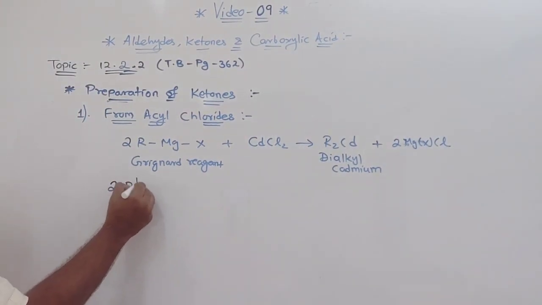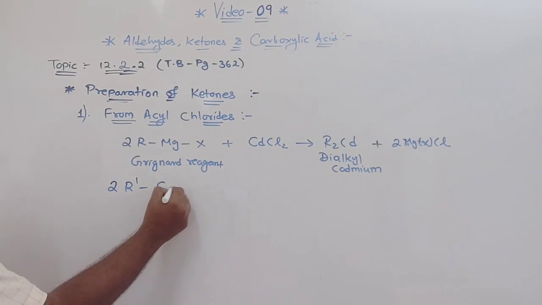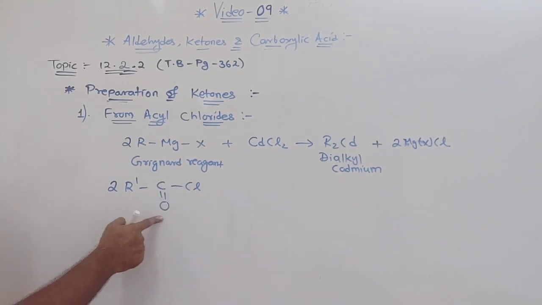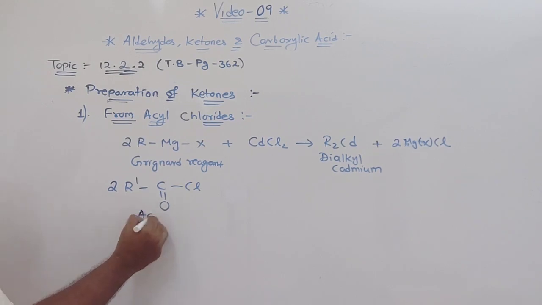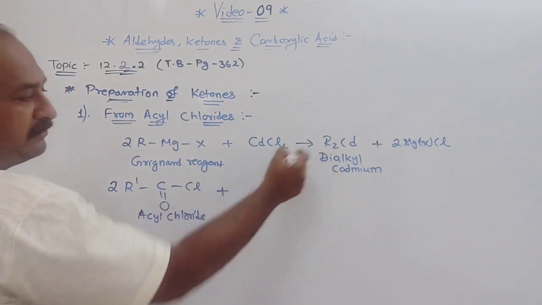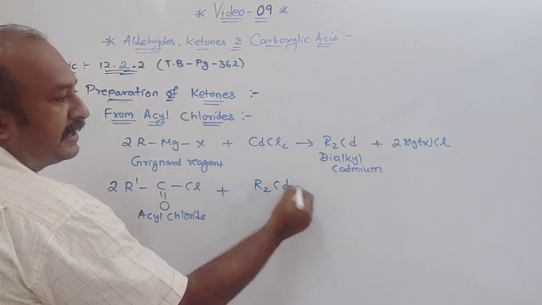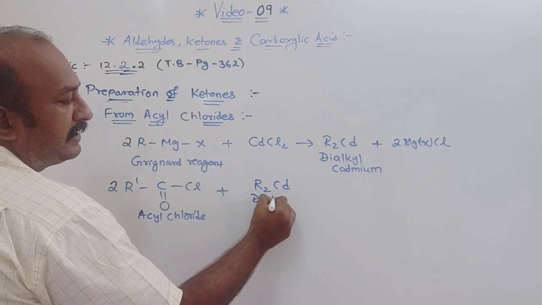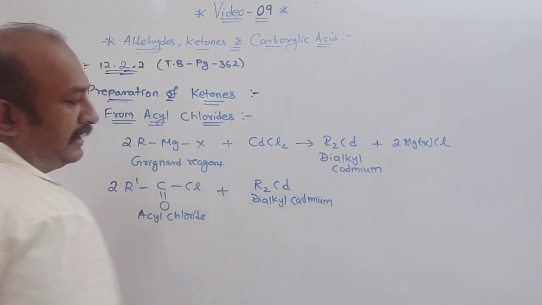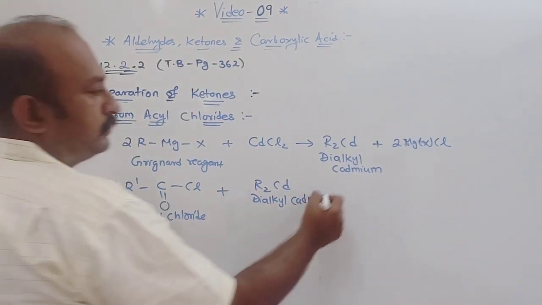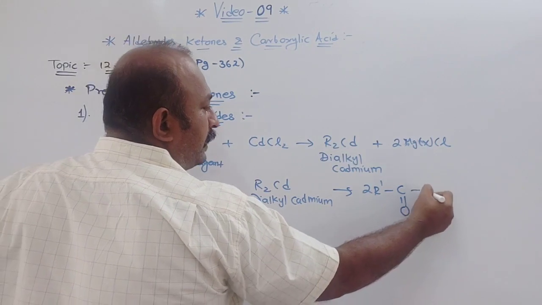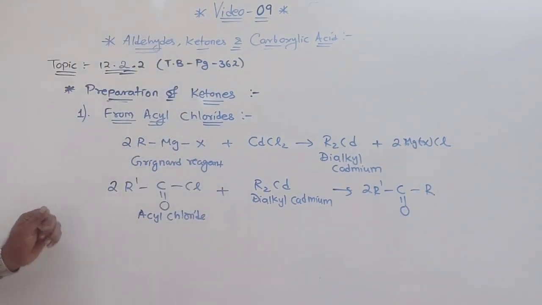In your book they have given a general form: 2 R'-C=O-Cl. This is your acyl chloride. Understood? This acyl chloride, when treated with R2Cd, which means dialkyl cadmium, will give you 2 R'-C=O-R.